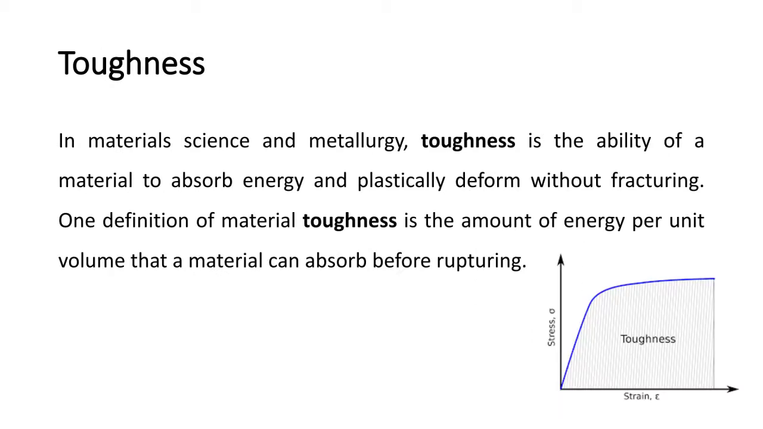Now toughness, next term. In material science and metallurgy, toughness is the ability of a material to absorb energy and plastically deform without fracturing. One definition of material toughness is the amount of energy per unit volume that a material can absorb before rupturing. So here you can see the area under the stress strain curve, that is nothing but toughness.